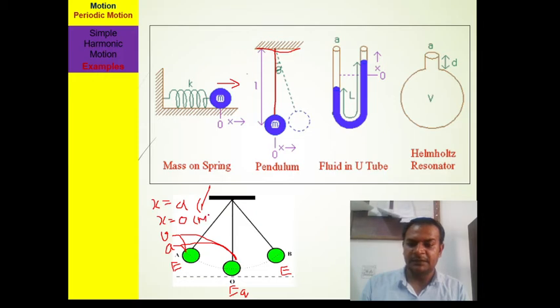Using these hints you can calculate the value of velocity and acceleration at these particular positions.